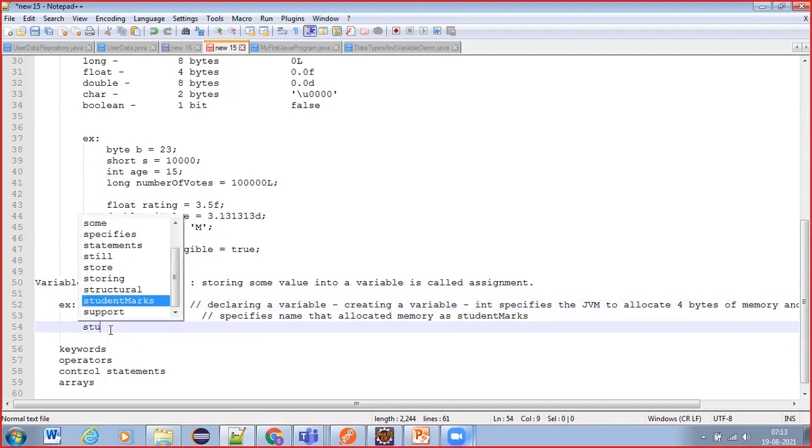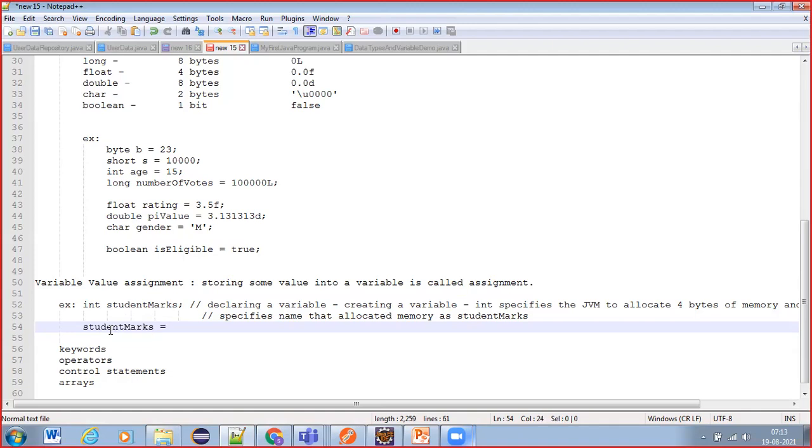So we should use student marks, and then equal to is the assignment operator. The right side value, whatever we have mentioned, we call it a literal. The value whichever we have written, we call it a literal in programming languages. So literal means a fixed value. This value we are trying to store into this variable memory that has been identified by this variable name, right?